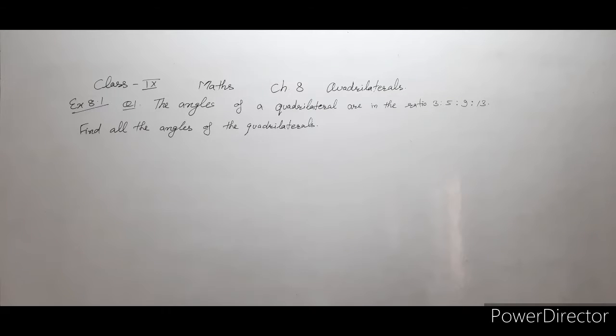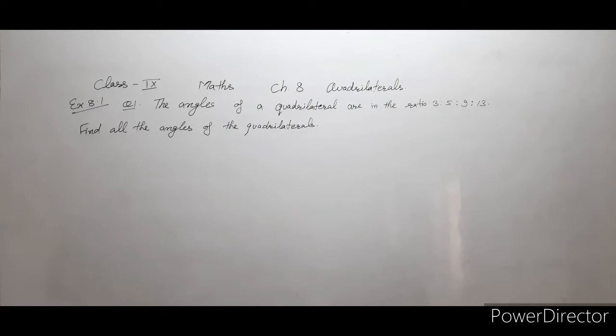Today we will start exercise 8.1. Question number 1: the angles of a quadrilateral are in the ratio 3:5:9:13. Find all the angles of the quadrilateral.